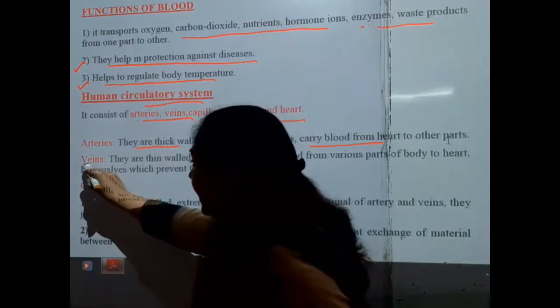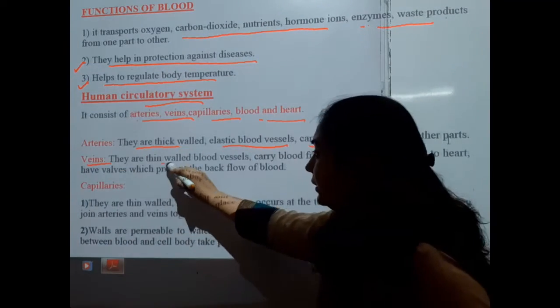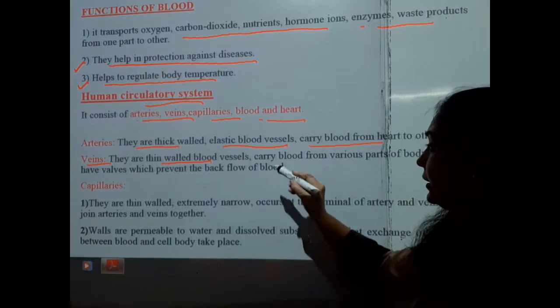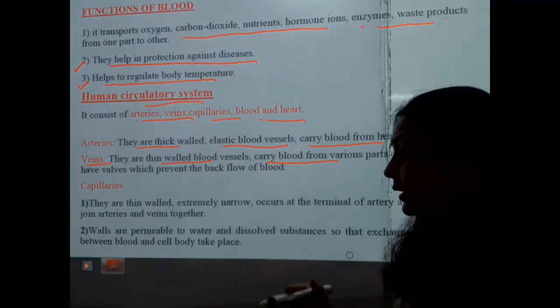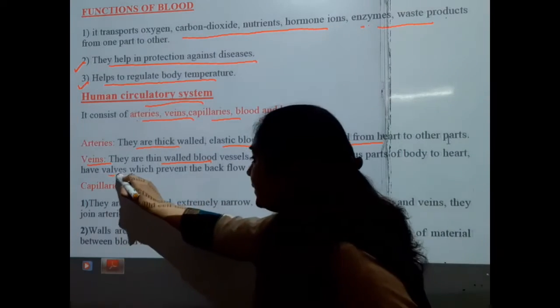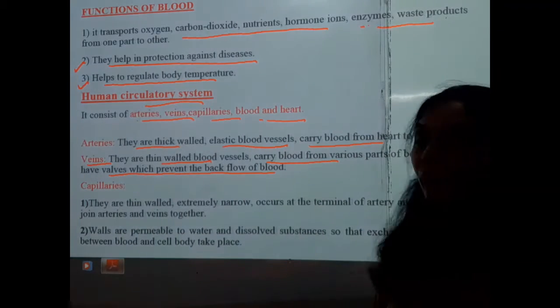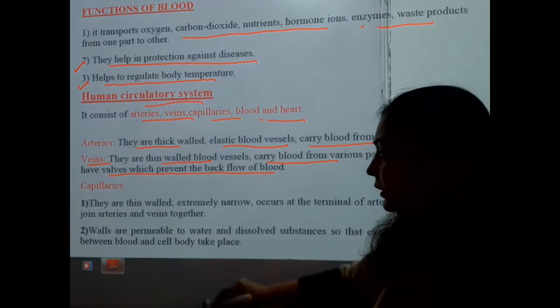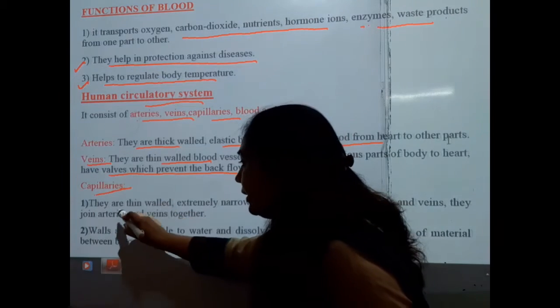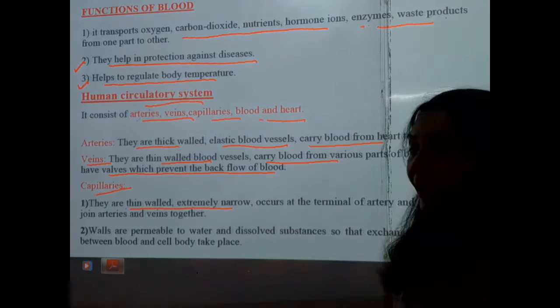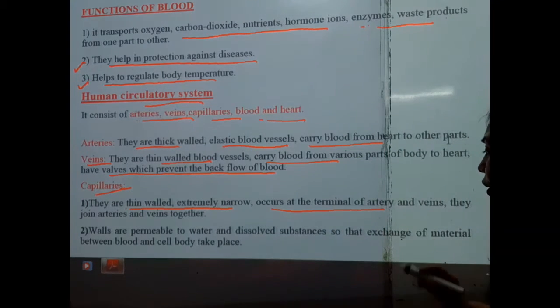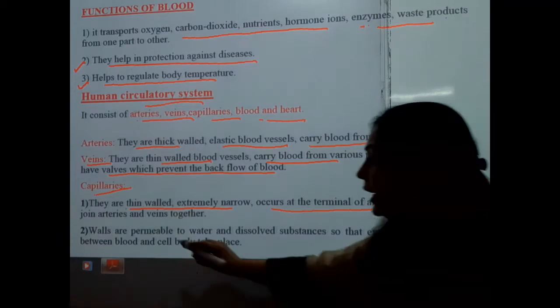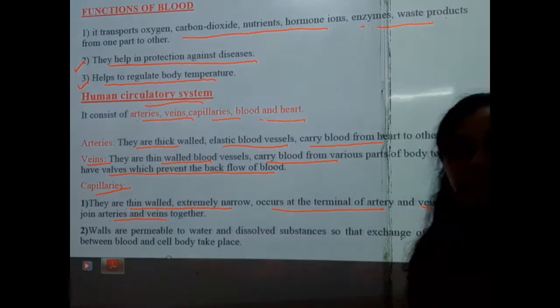The veins are thin walled blood vessels. They carry blood from the various parts of the body to the heart, and they have valves which prevent the backflow of blood. The third are the capillaries, which are thin walled, extremely narrow and occur at the terminal of arteries and veins, joining arteries and veins together.